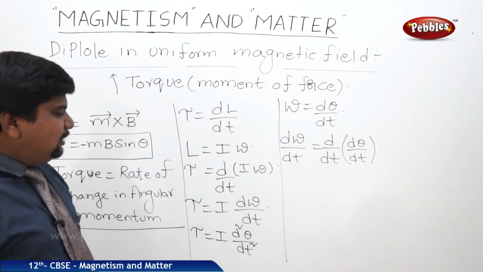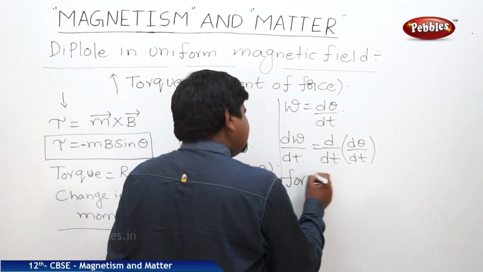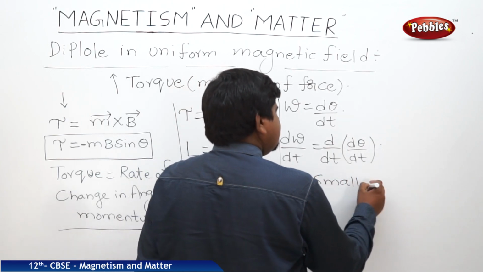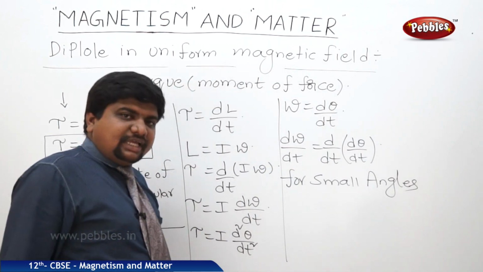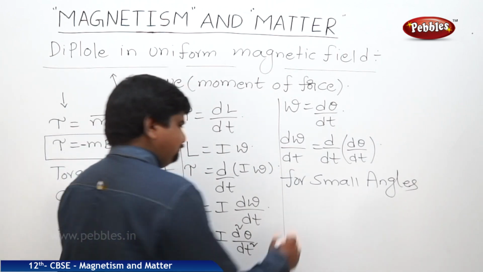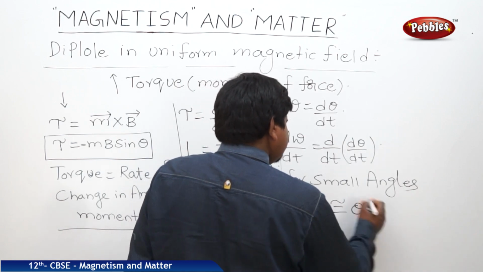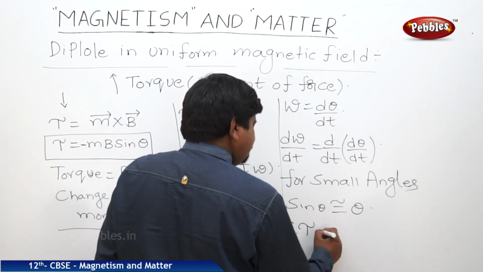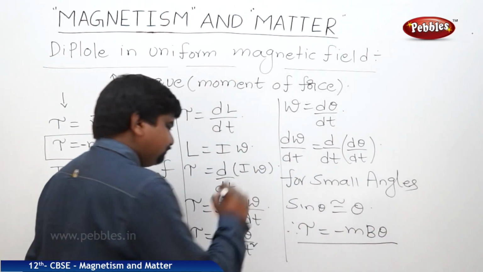That's why we are getting d square theta by dt square. For small angles, sin theta is approximately equal to theta. So therefore, tau will become minus MB theta.